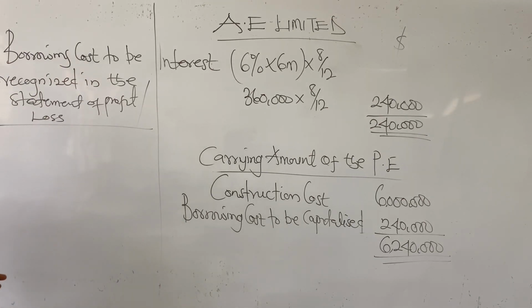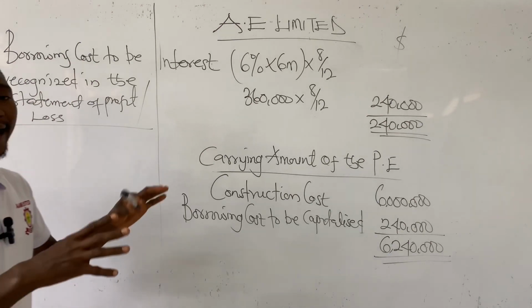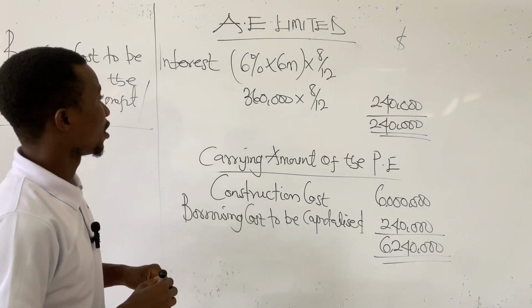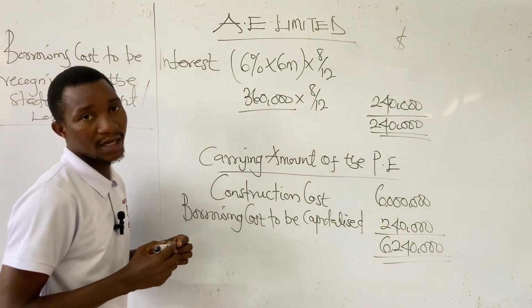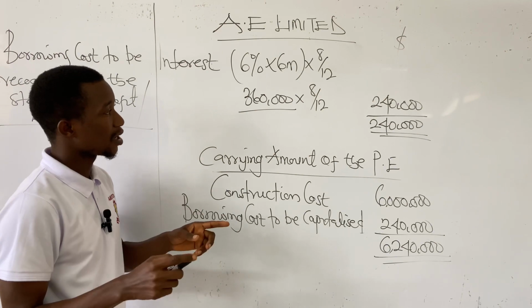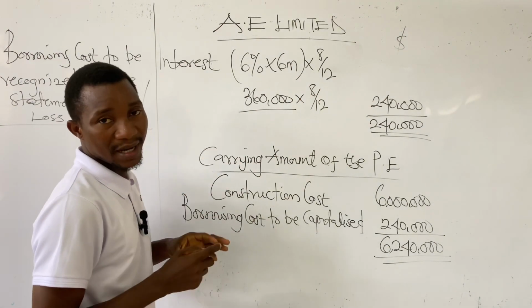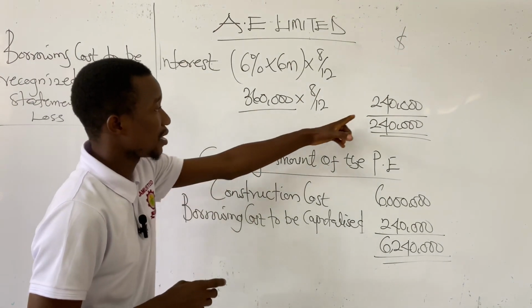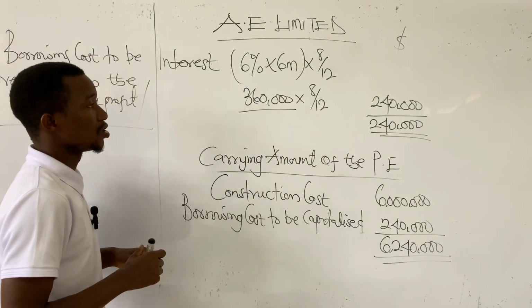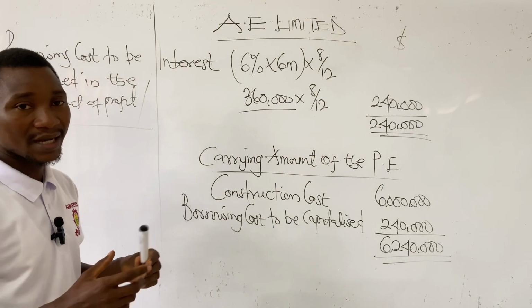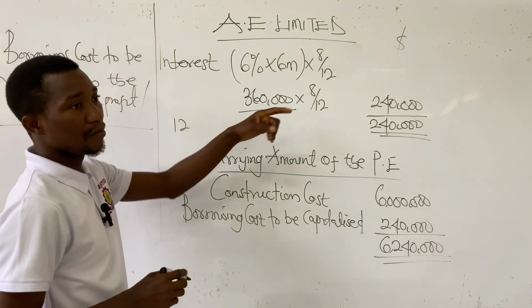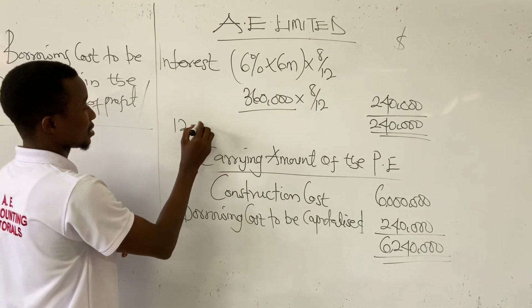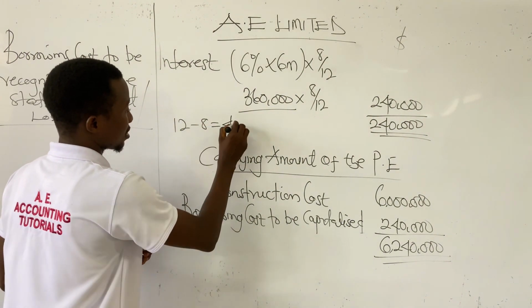Okay, this is very simple. One thing I want you to understand is that the entire borrowing cost for the period happens to be $360,000. That is for the entire year. But the borrowing cost eligible for capitalization is for 8 months. Okay, and we've determined that, and it's $240,000. So to know the borrowing cost that is not eligible for capitalization, we subtract the months for capitalization from the entire months, that is 8. This will give us 4 months.